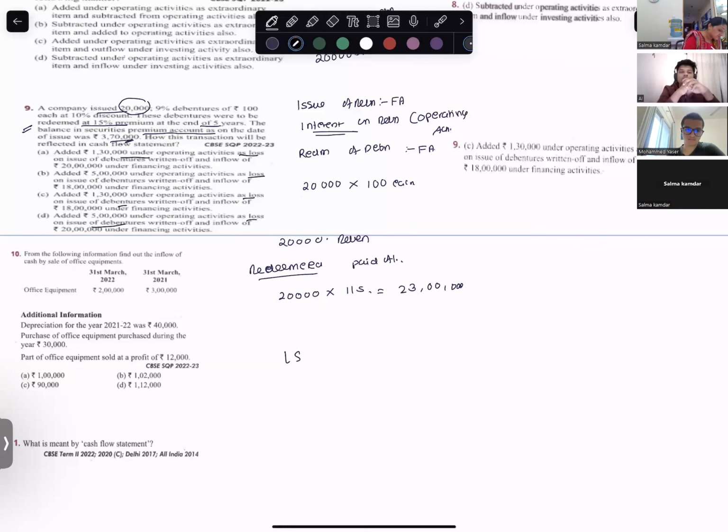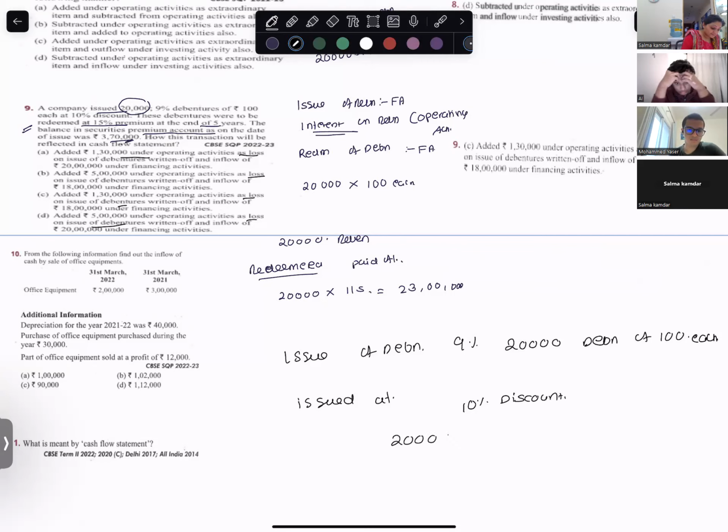So let's first start with issue of debentures. This is 9%, 20,000 debentures of 100 each. It is issued at how much? At 10% discount. That means 20,000 debentures are issued at 90.